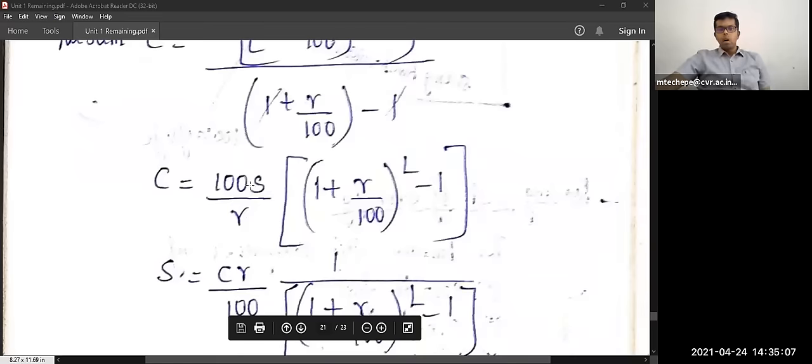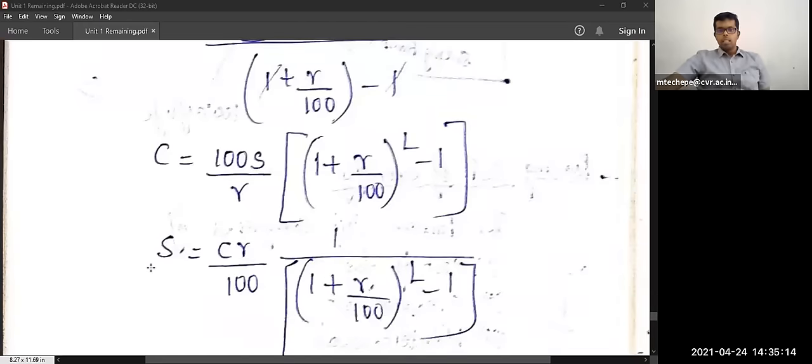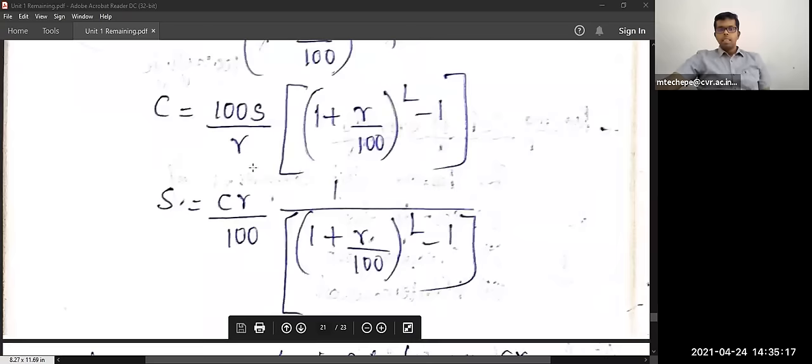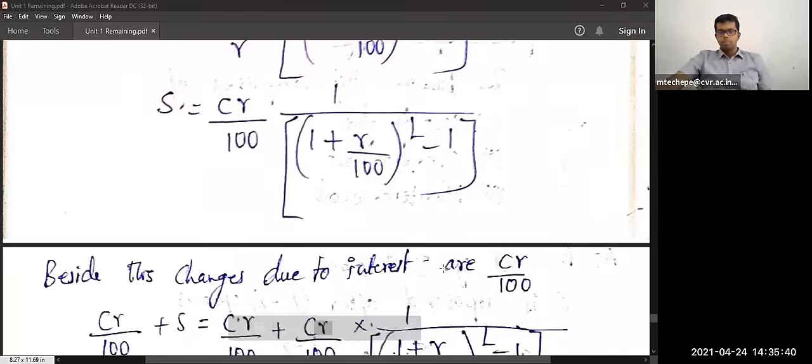Now again, how to calculate the salvage value from the capital outlay? Just rearranging this, we take S on this side and C on this side. So S is equal to, inverting this, C into R divided by 100 into 1 divided by (1 plus R divided by 100) whole power L minus 1.